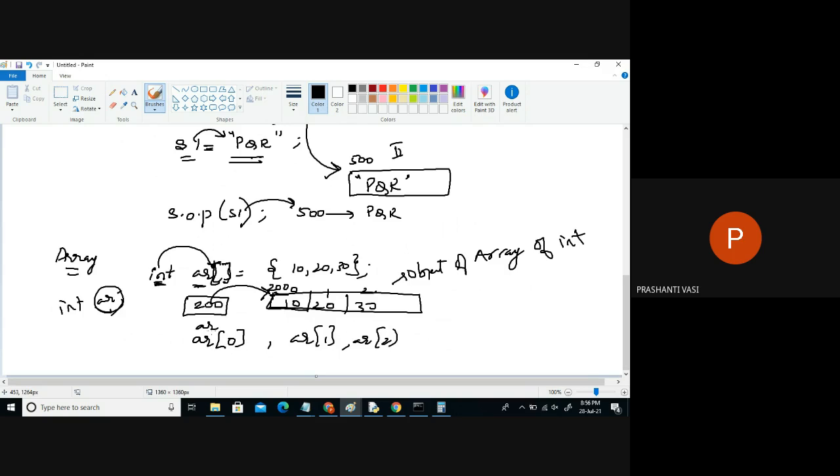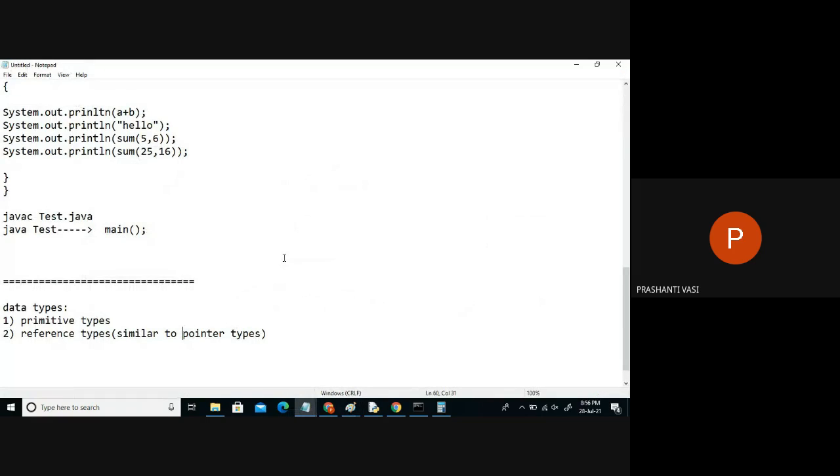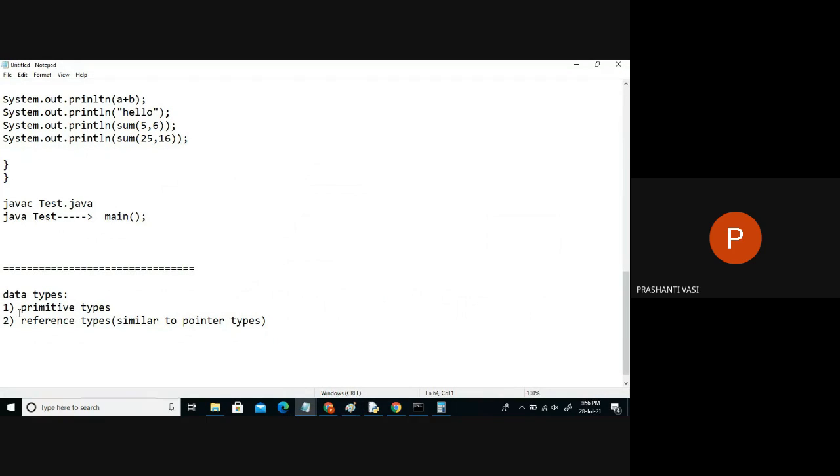So just like S1 is holding a reference of a string object, this AR is also holding the address of this array object. Clear? Any confusion? We'll discuss this later. Anyhow, we'll be discussing a lot of things like this. So you got clarity on the difference between primitive and reference types?